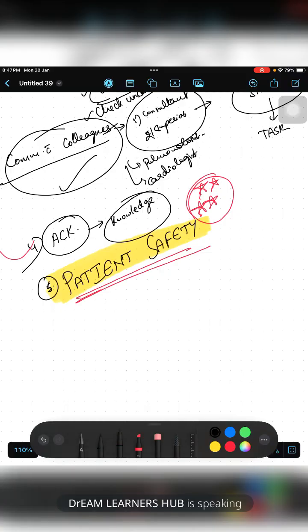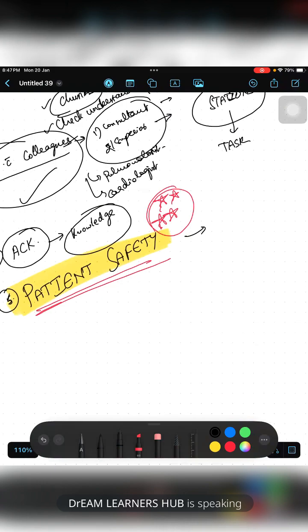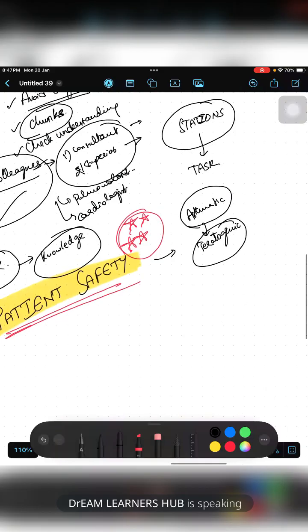What comes under patient safety? If the patient is asthmatic and if she is using some form of teratogenic medication, then you need to ask her to stop. You need to review with your senior consultant and you need to ask her to stop.